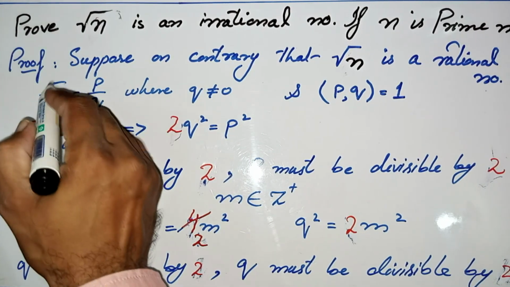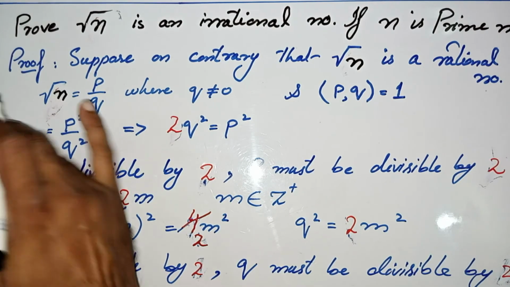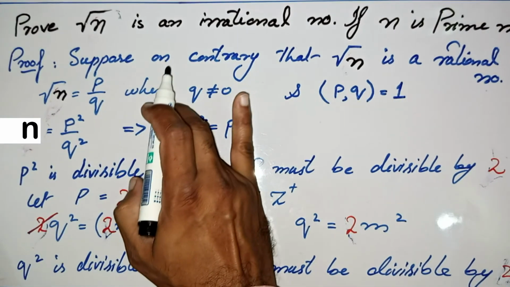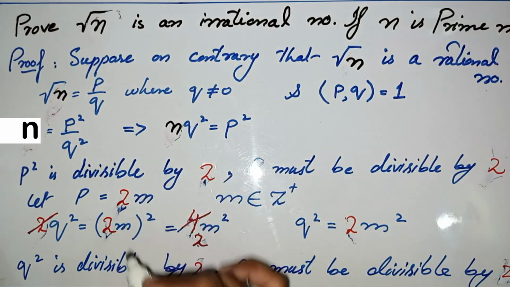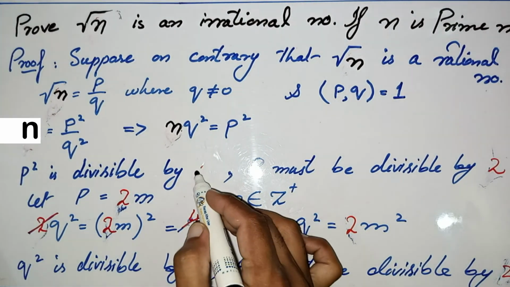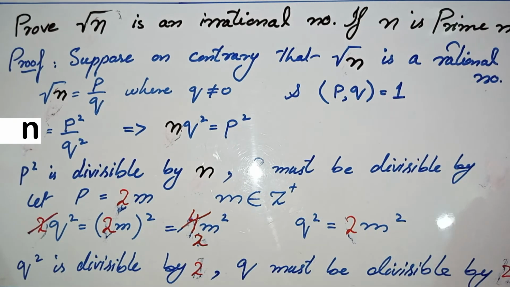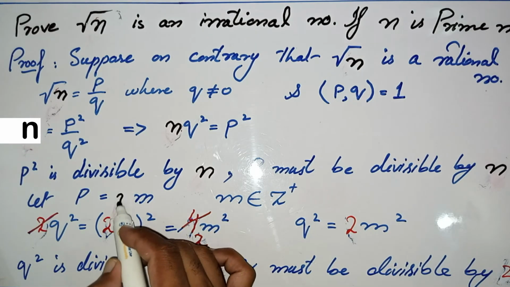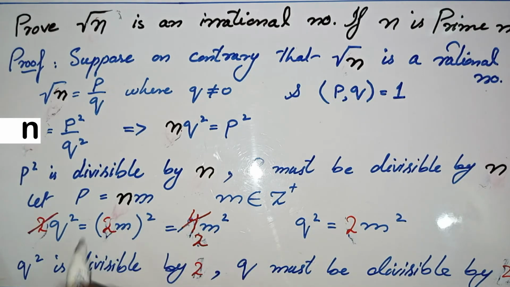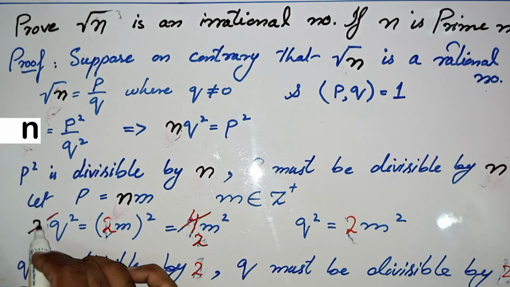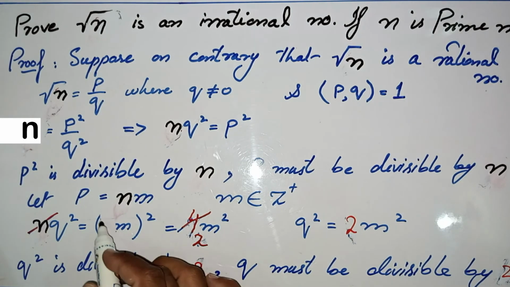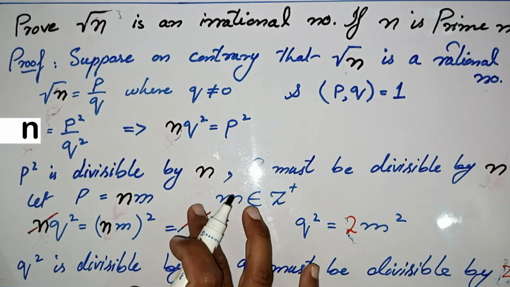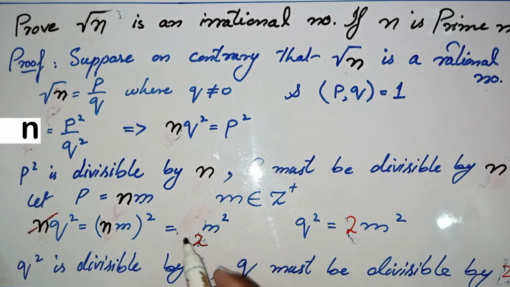Here you can see that I am going to replace 2 by n. Similarly here p will be nm, and in this step square of n will be n square, n will be remaining.